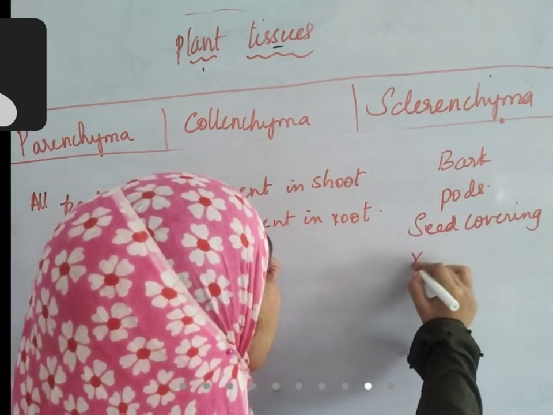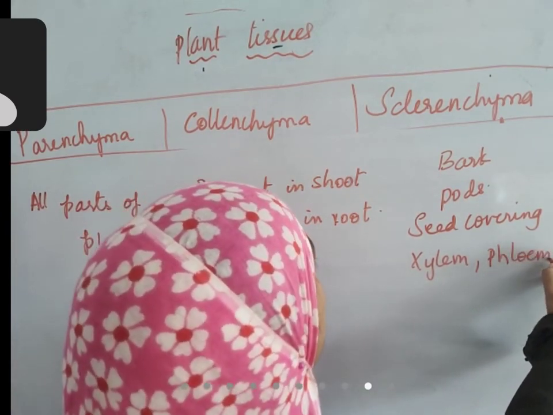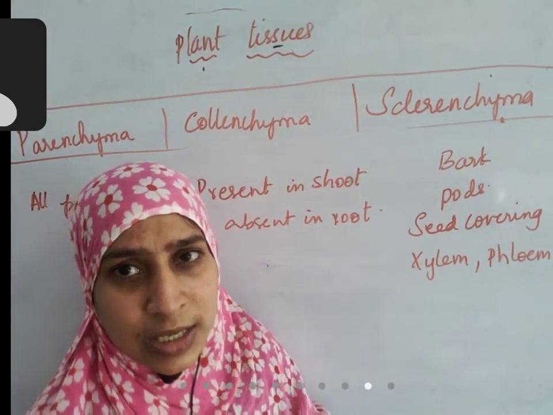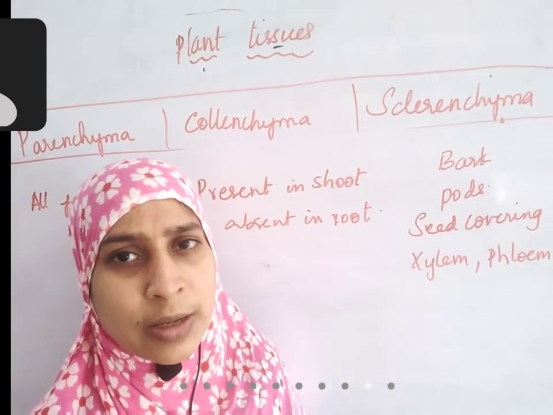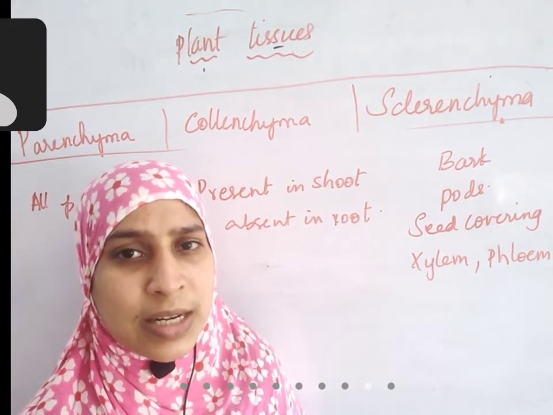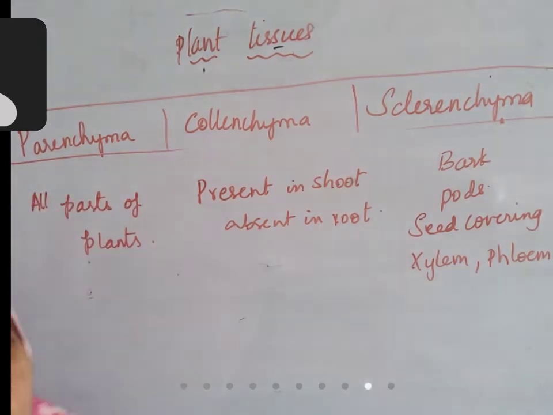and in xylem also you can see, in phloem also you can see the presence of sclerenchyma fiber. So xylem and phloem, wherever it is conducting, in those regions sclerenchyma is present. That means in between the leaves where veins are there, in the center of the stem region, center of the root also, you can find the presence of sclerenchyma, right? So that is about it, children.